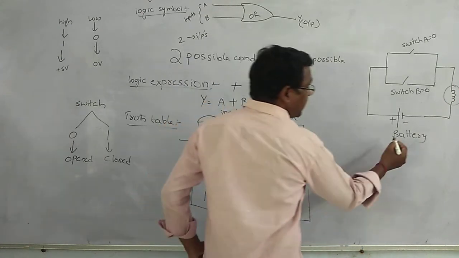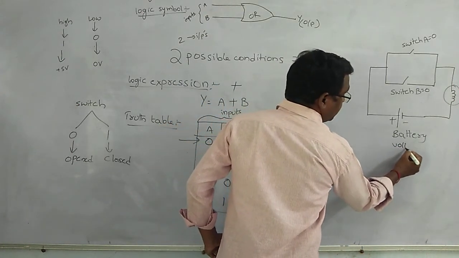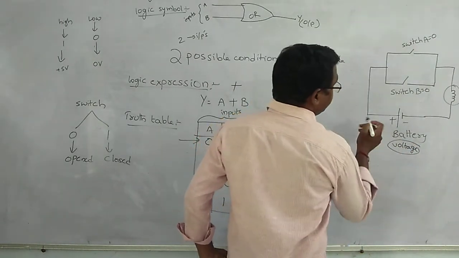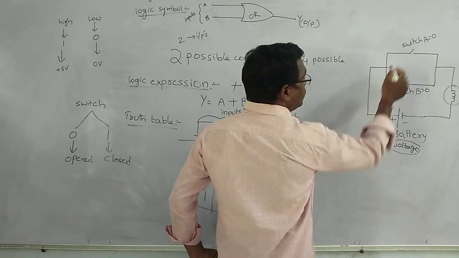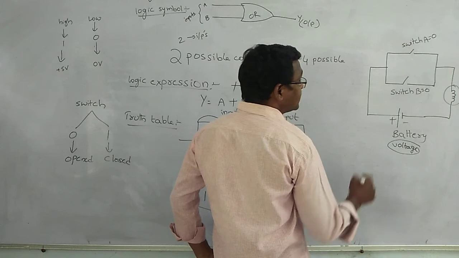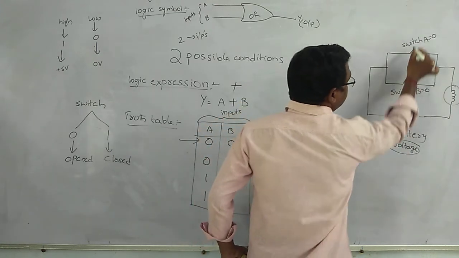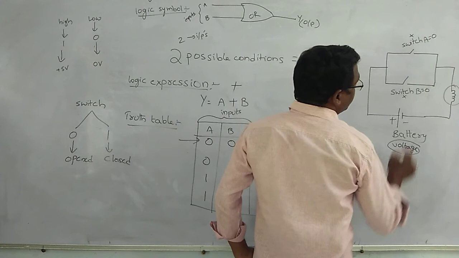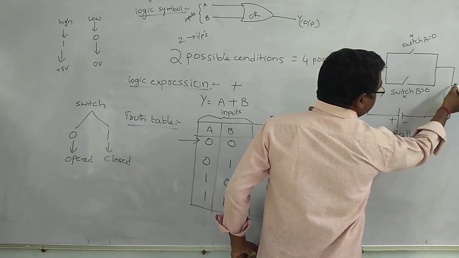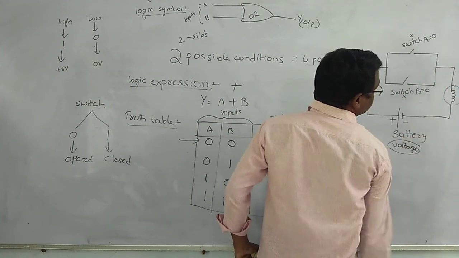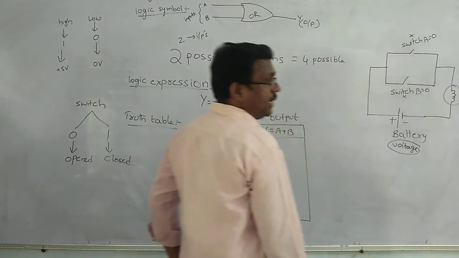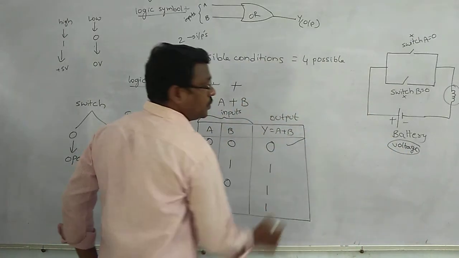If we apply the voltage from the battery, those switches are in open condition. The current does not flow through the circuit. No current reaches the bulb, so the bulb does not glow. It can be represented by 0.